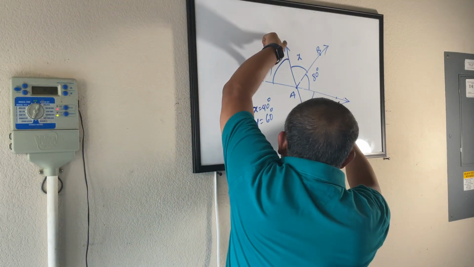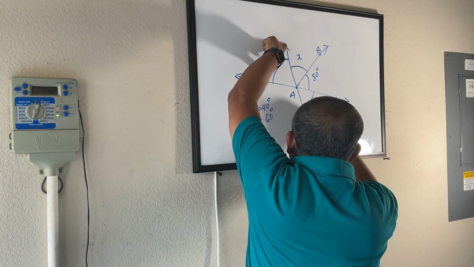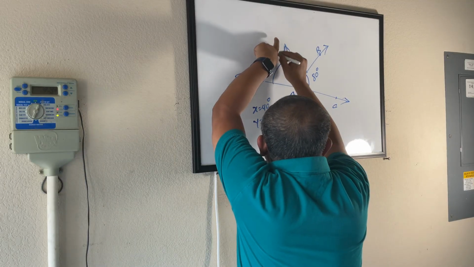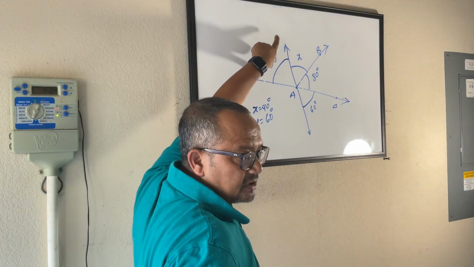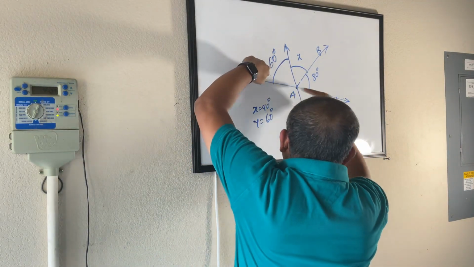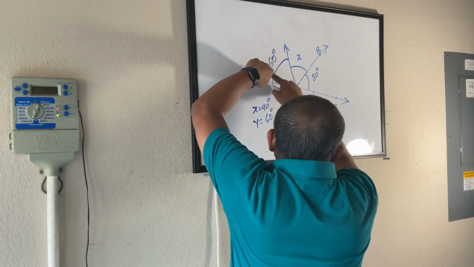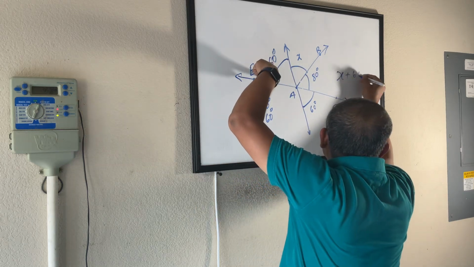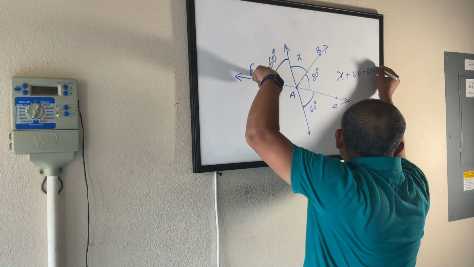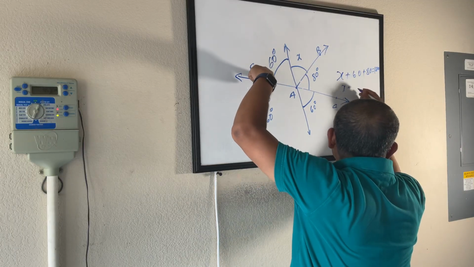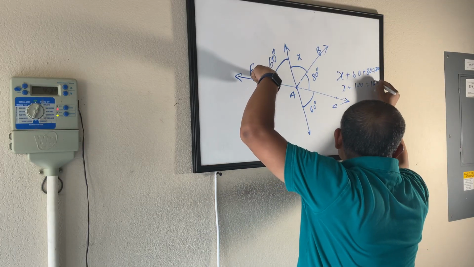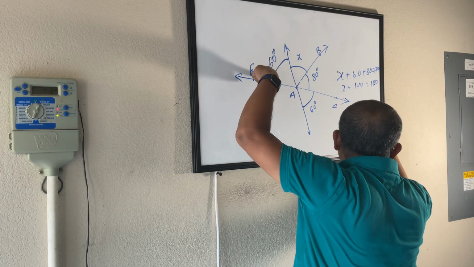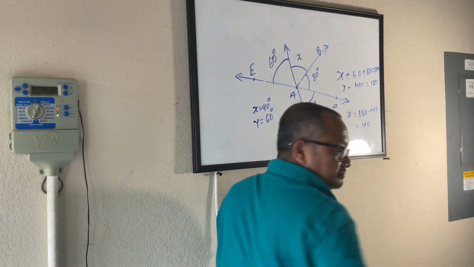Now I'm looking at these two as lines intersecting each other. Opposite angles will be the same. So this will be 60 by default. Now this is a straight line. This plus this plus this will be 180. 60 plus 80 is 140. So x plus 60 plus 80 equal to 180. X plus 140 equal to 180. X equals, cross this border, 180 minus 140.